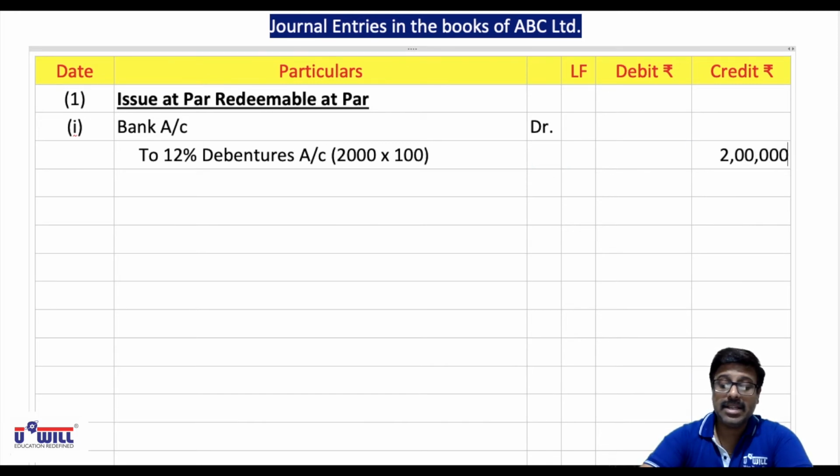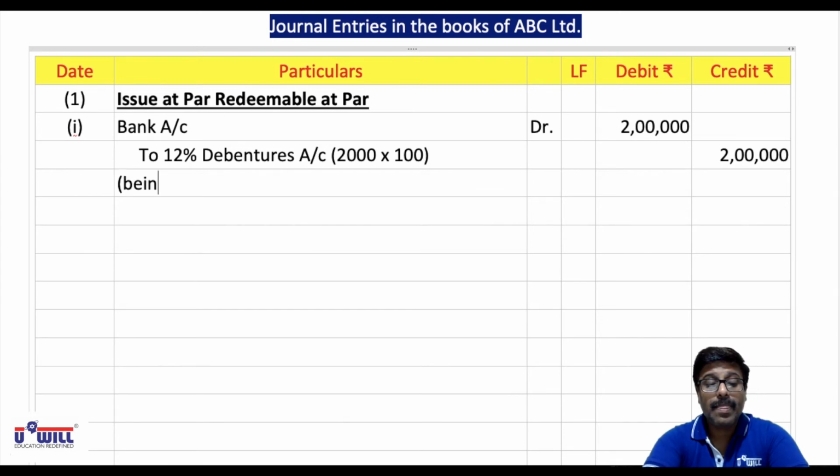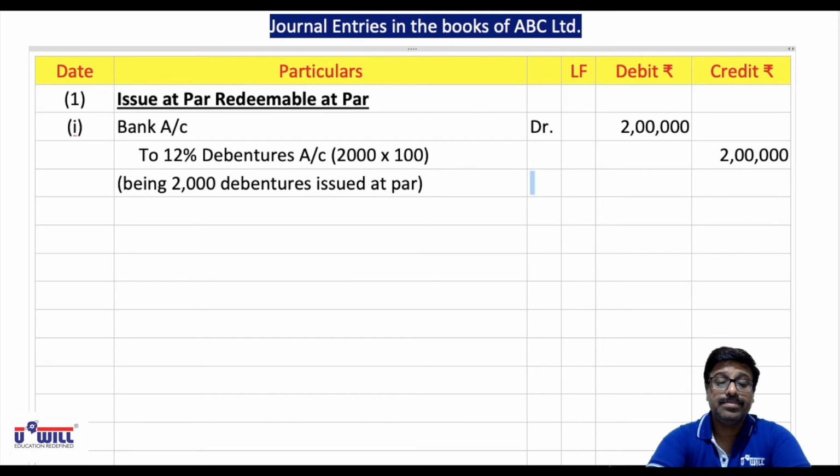And obviously there is no discount, no premium, means what amount are you going to receive? Bank account also you debit with 2 lakhs. Being 2000 debentures issued at par. Now no second entry will come over here.